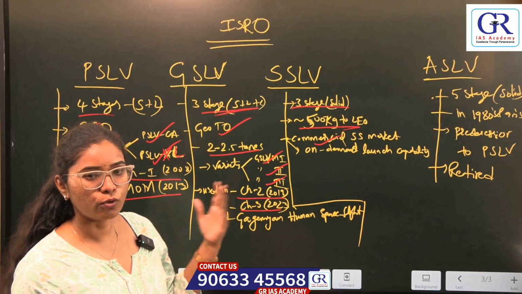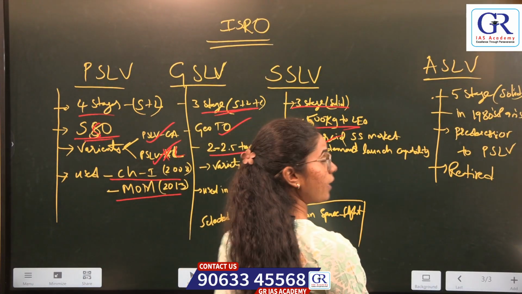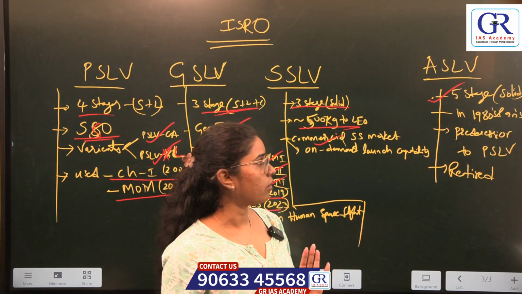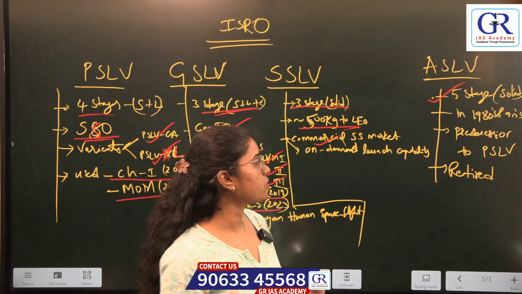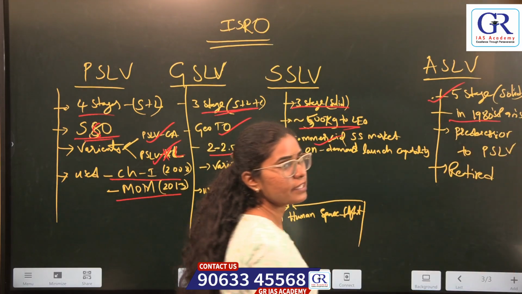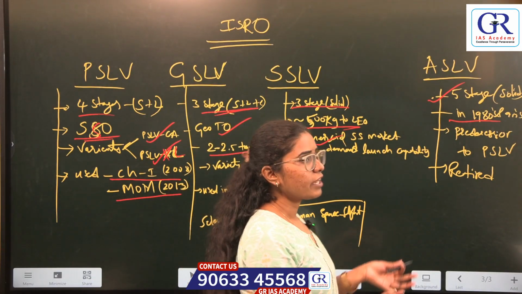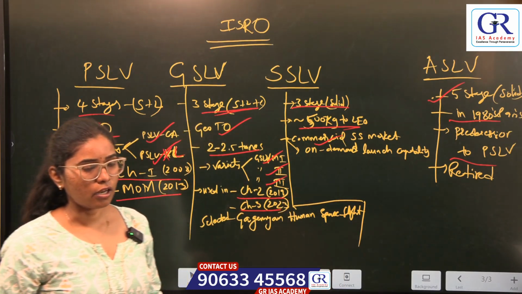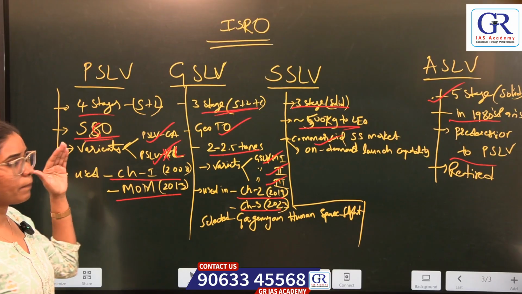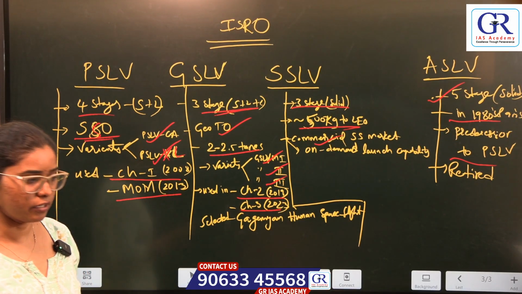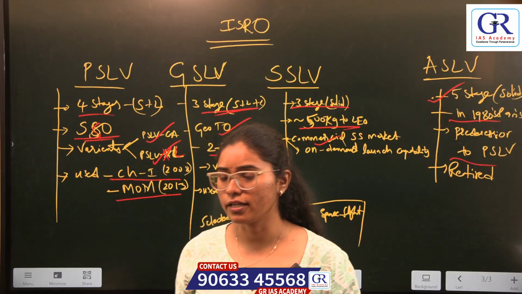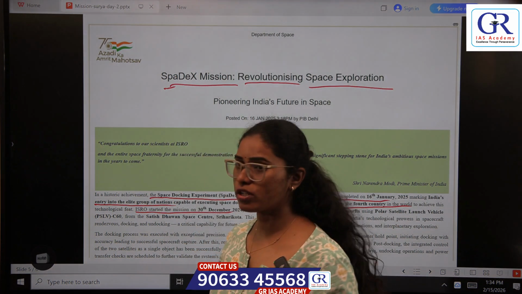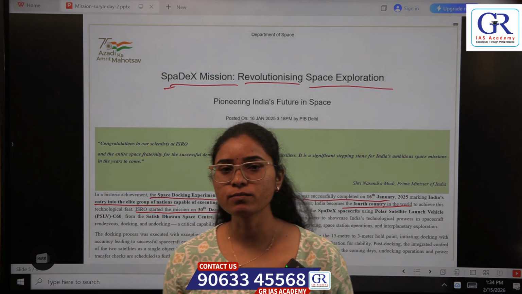After SSLV, let's move to ASLV. ASLV is a 5-stage launching vehicle with all stages solid propulsion, and we used it in the 1980s and 1990s. So we can say it is a predecessor to PSLV, and it is already retired. Now it is no more in use. So we are using PSLV, GSLV and SSLV. So this is about the launching vehicles that ISRO has, and we have also seen what the SPADEX mission is. Now let us move to the next topic.